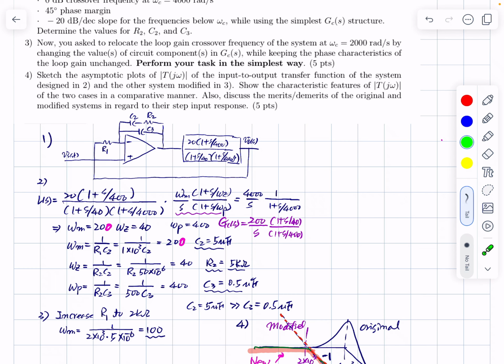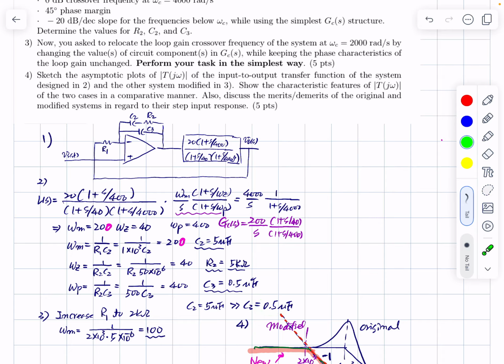So, if C2 is much larger than C3, this is true. If you evaluate this one and this one, the parallel combination of this is just C3, so you don't use C2 here. This is the simplified approach. The simplest way is, if you have two capacitors connected in series and one is much smaller than the other, you take just the smaller one. So you just take this.